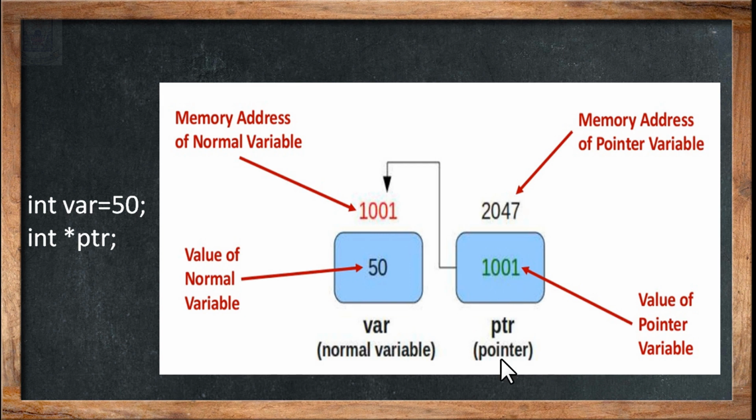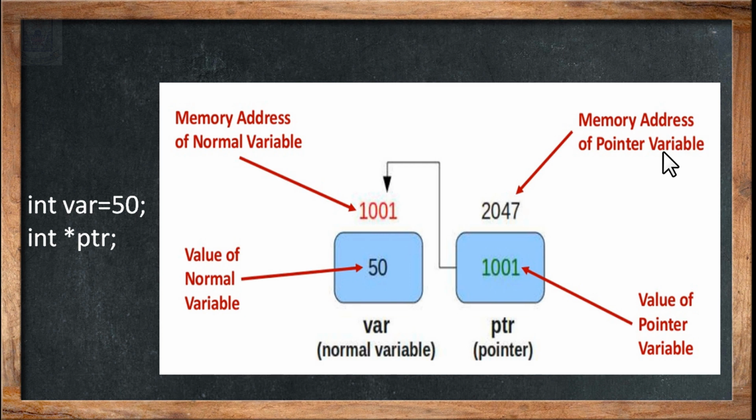Whereas ptr is a pointer whose value is the address of another variable, that is 1001. Apart from storing the memory address, it also has a memory address of its own, 2047, that is the memory address of the pointer.